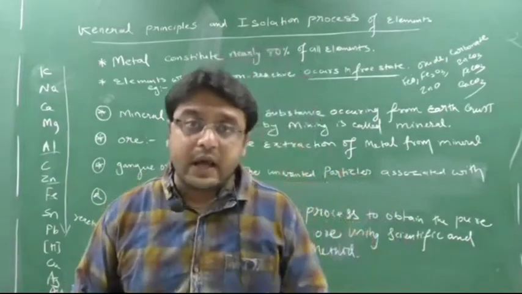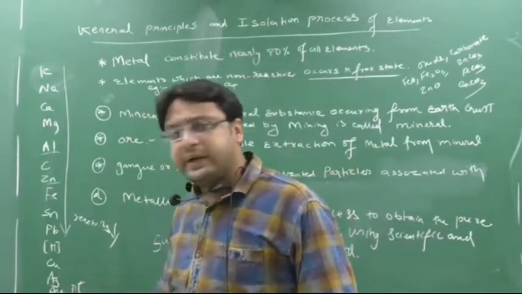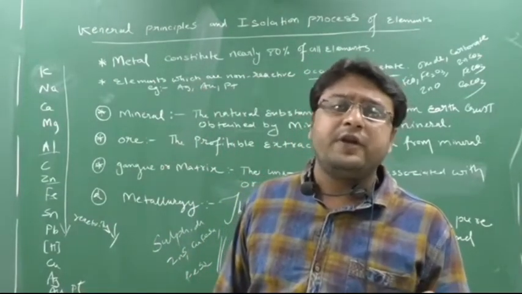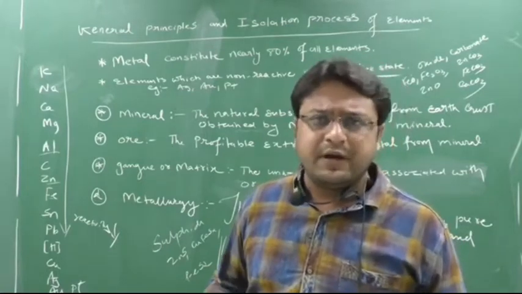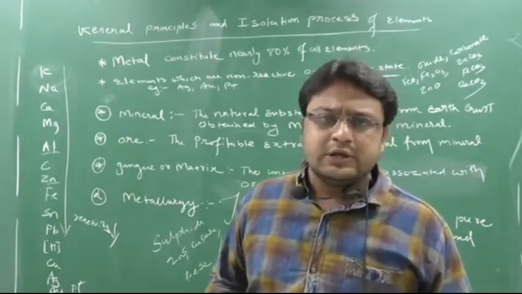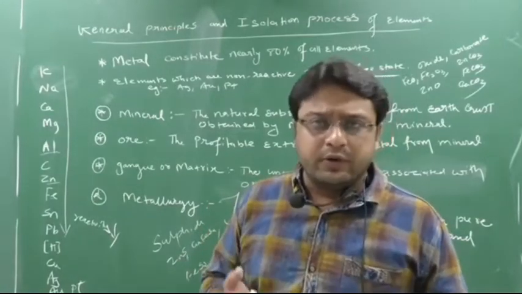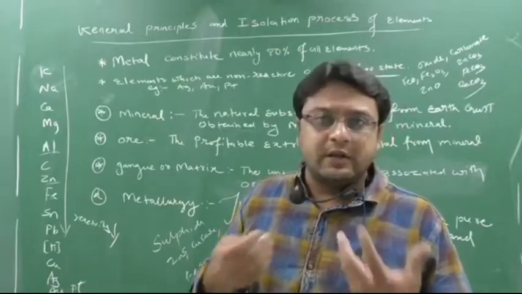So this all says that the elements which are least reactive, like Ag, Au, Pt, remember this, will occur free in state. They will not occur in combined state. That's why we are wearing gold, no? You are wearing a gold ring, a gold chain, you are washing your hands, you are cooking, then you are taking a bath.